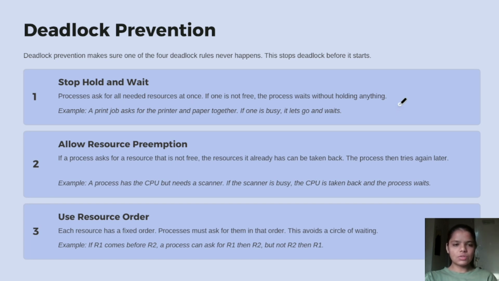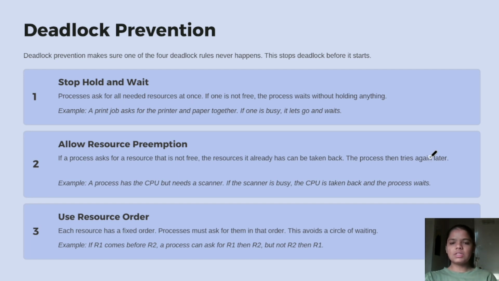Second, allow resource preemption. If a process asks for a resource that is not free, the resources it already holds are taken back, and the process then tries again later. For example, if we see a process that has the CPU but needs a scanner.